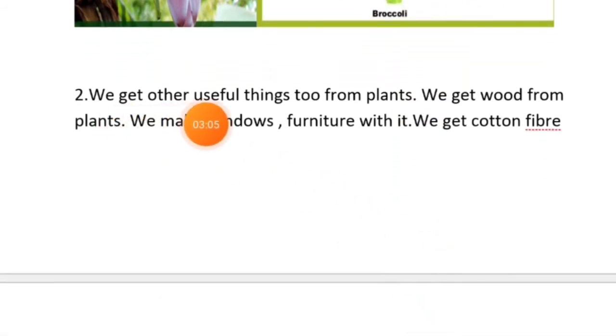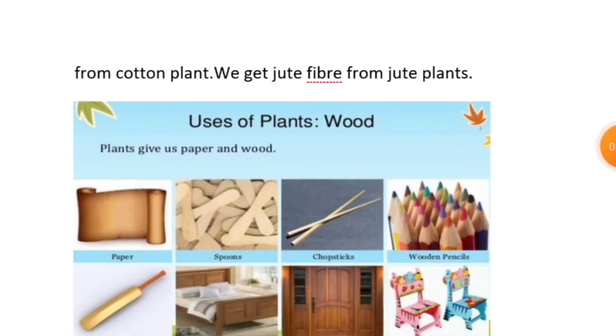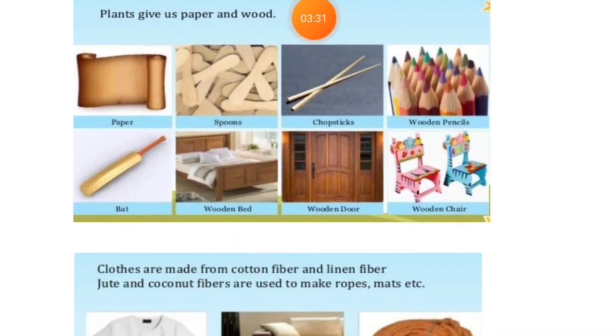We get other useful things too from plants. We get wood from plants. What do we do with the wood? We make windows and furniture with it. We get cotton fiber from plants. We get jute fiber from jute plants. So you can see the uses of plants. Plants give us paper and wood. Whatever writing work we do on white paper, we get that also from plants only.